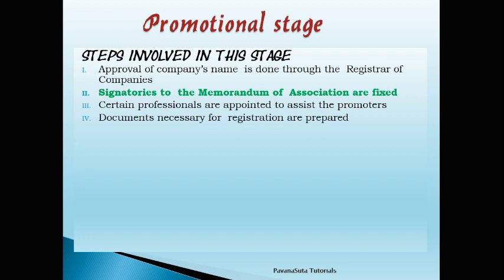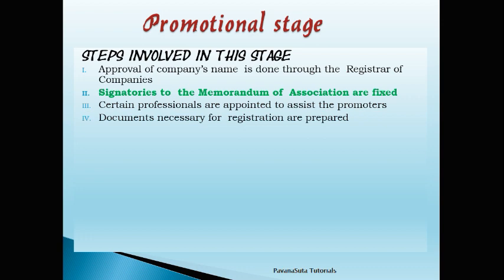In this stage, before starting a company, you have to get a name approval from the Registrar of Companies. After getting the name approval, then only you can start a company in society. Then we have to prepare the memorandum of association document. In this document, the employees, members and directors have to sign. And after the preparation of the memorandum of association, the next step is you have to appoint certain professionals like auditors and bankers to perform company activities.